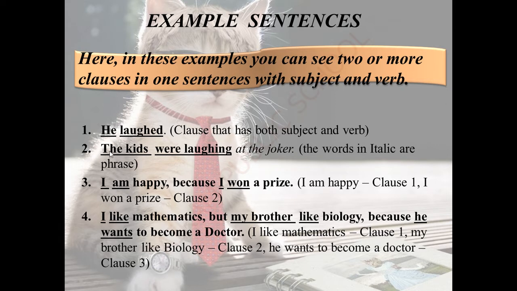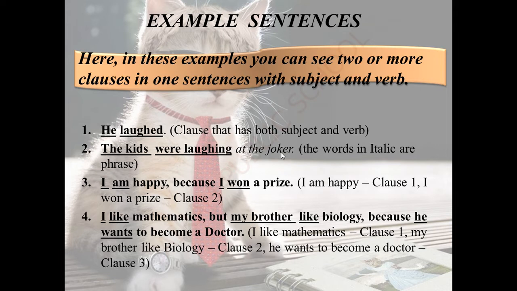So, on the whole, the kids were laughing is the clause, which has a subject and a verb. You can ask a question here: what does at the joker mean? Does it give any meaning? No, it does not give any meaning separately.